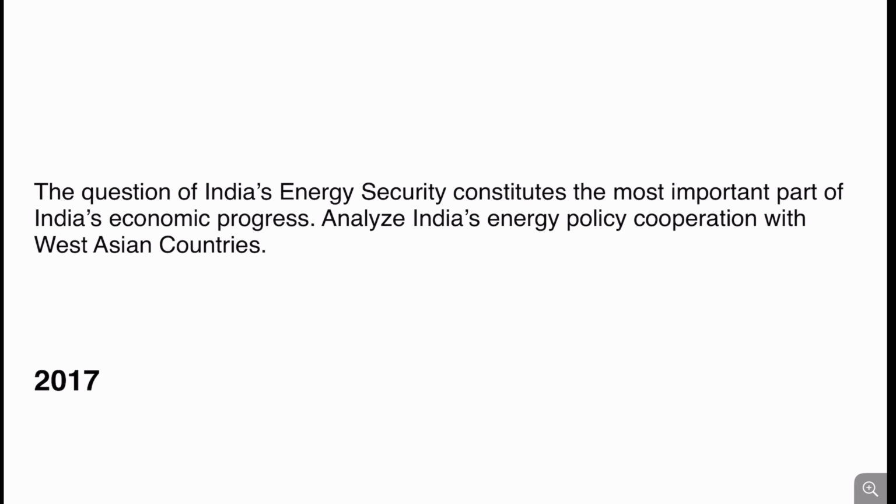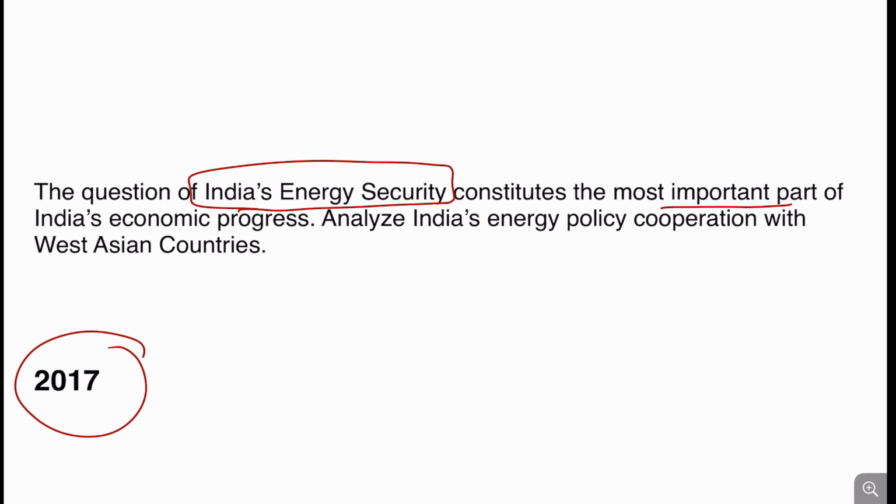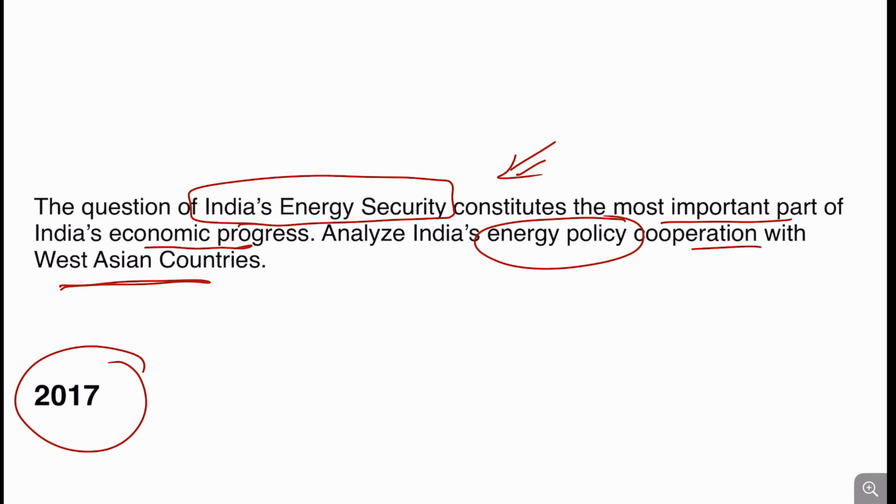When we talk about the question that was asked previously in 2017, the question on India's energy security has been asked, and the most important part of India's economic progress as well as foreign cooperation in energy policy cooperation with West Asian countries. So this type of question has previously been asked in the exam also.